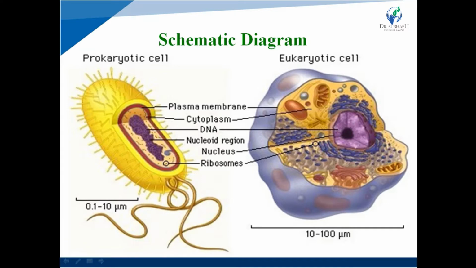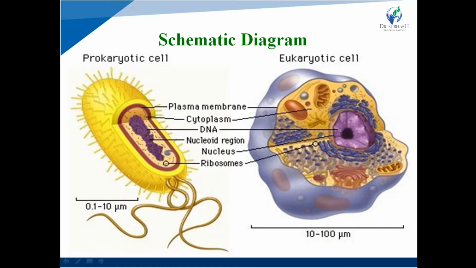So nucleus is not present in the prokaryote cell, and nucleoid region is not present in a eukaryote cell. And last one is ribosome that is present in both the cells, prokaryote cell and eukaryote cell.